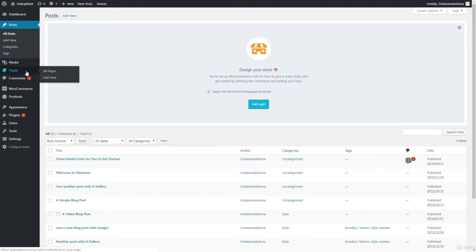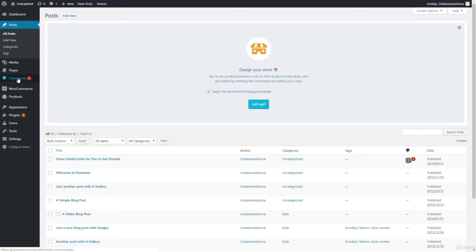So the next section is pages. This section is meant for creating your pages, and you can check all pages right here. This section is for creating such pages as about, terms and conditions, shipping and delivery, and all other similar pages. Later on I will show you how to add new pages.